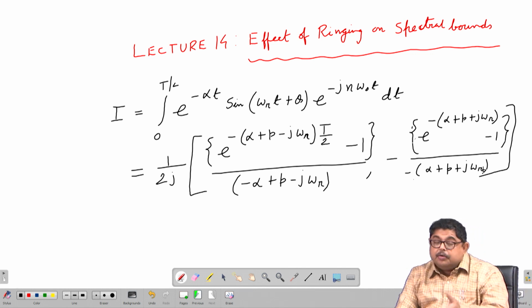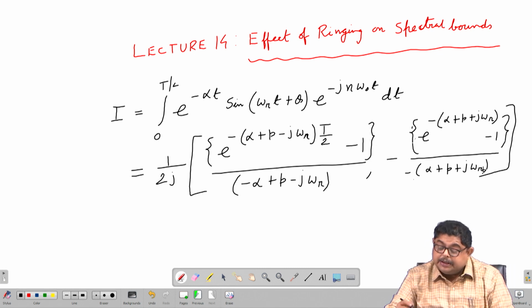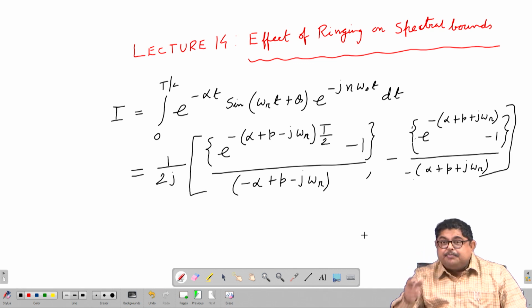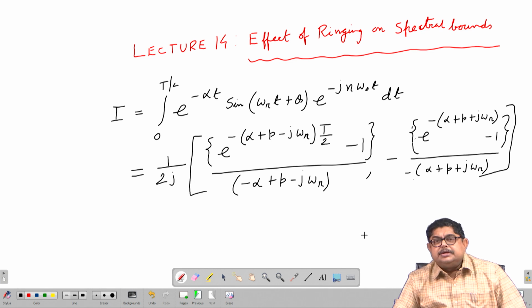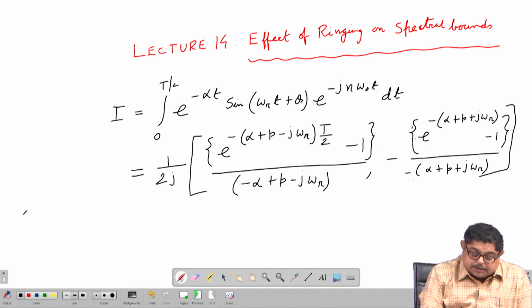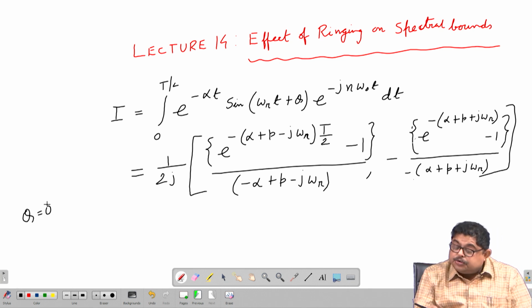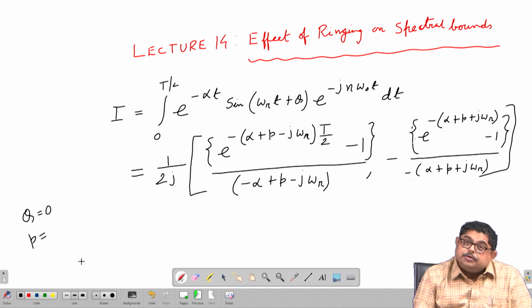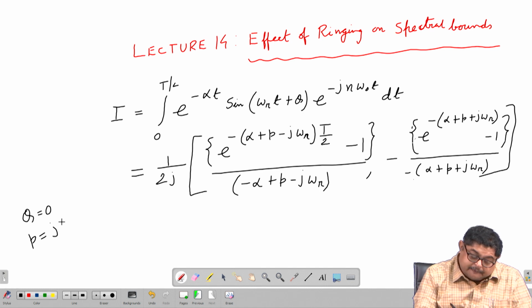Okay. Here, for manipulation, one thing is I have put theta equal to 0, because theta is a phase, otherwise it will come here always. It is immaterial because it is not a t dependent quantity, it is an initial phase or epoch. So, I have put the assumption of theta equal to 0. Also, I have introduced a quantity p, which is a pure imaginary thing, and it is nothing but j n omega naught.